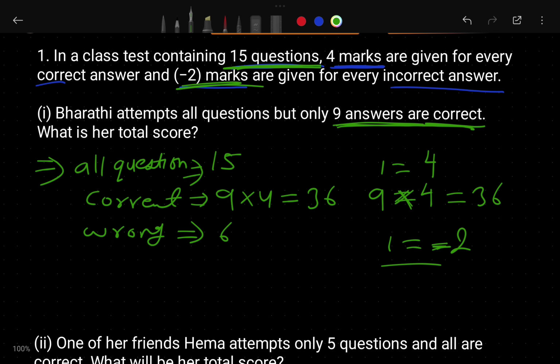Okay, so how many wrong did he do? He did 6 wrong questions, with -2 marks for each wrong one. So how much is the total? Here we have to multiply by -2, so you know that this is going to be -12.